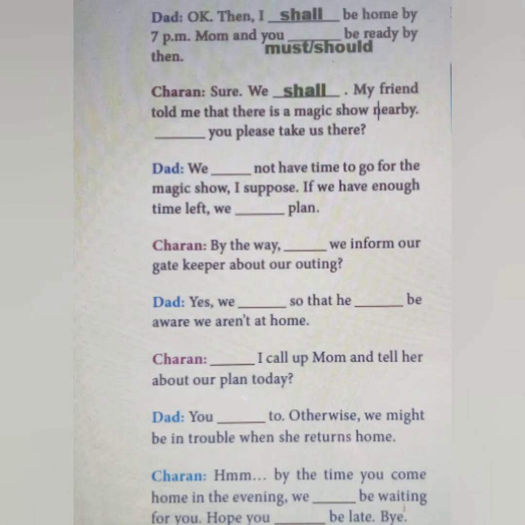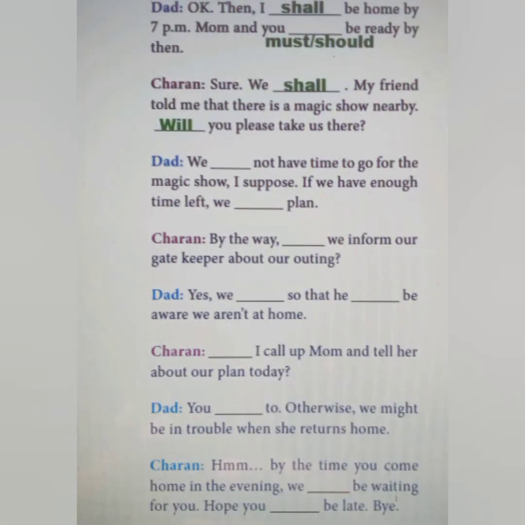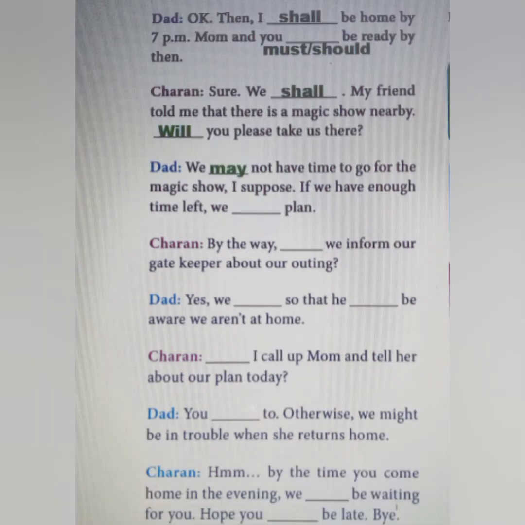My friend told me that there is a magic show nearby. Dash, you please take us there. It is an informal question within the family, so that we can use the word will. Sure, we shall. My friend told me that there is a magic show nearby. Will you please take us there? The next sentence is about the possibility of having enough time to watch magic show, so that we can use the word may. And Dad added further plan about the magic show.